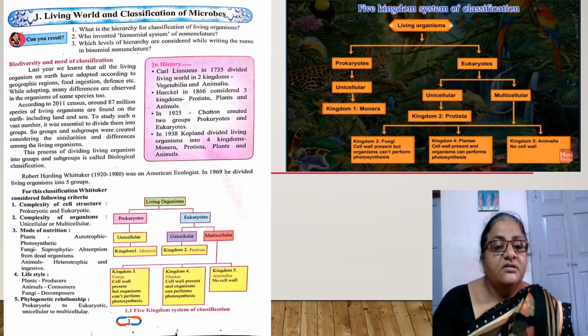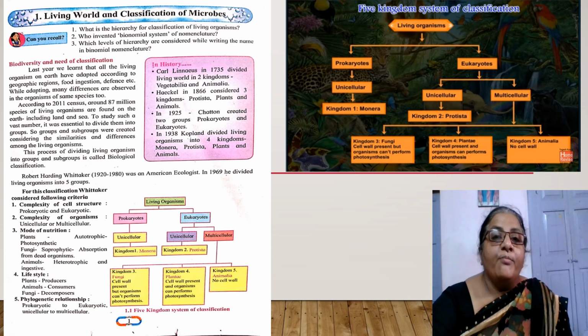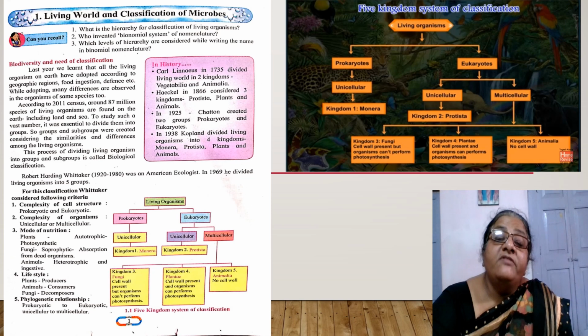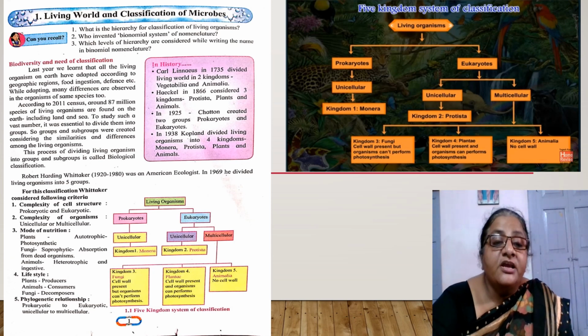The 5 kingdom classification was introduced by the American ecologist Robert Whittaker. In 1969, he divided all living organisms into 5 kingdoms. How did he divide these organisms into 5 kingdoms? He considered the following criteria.